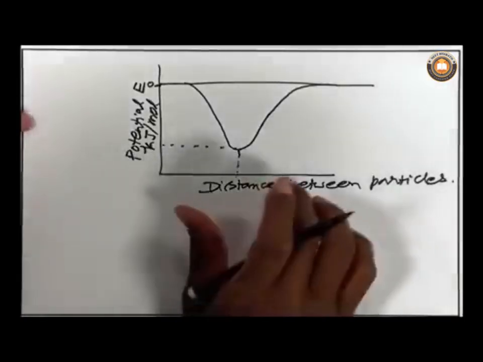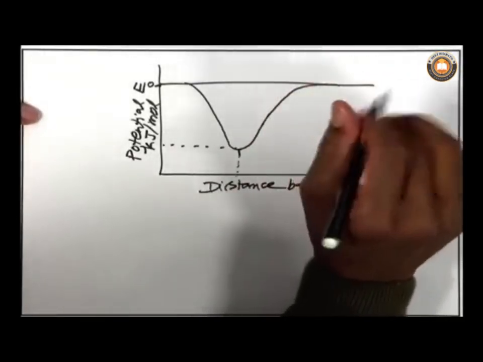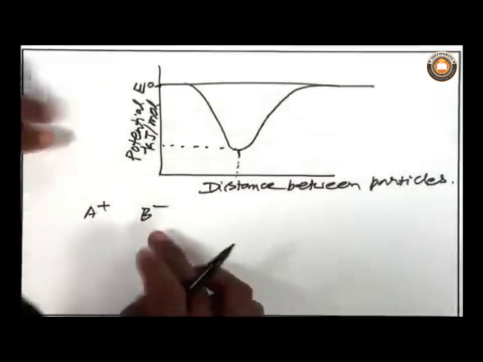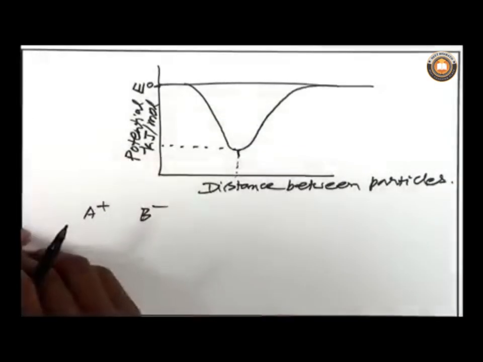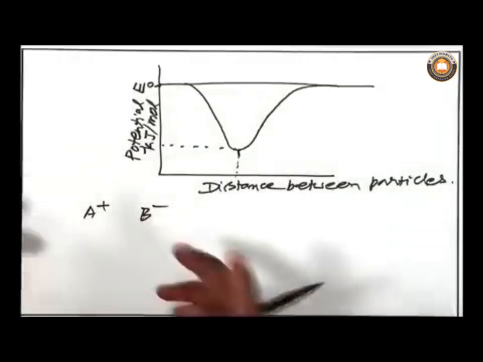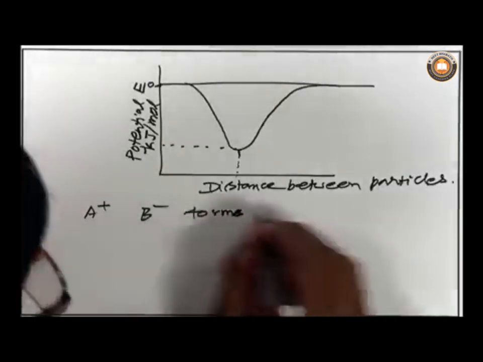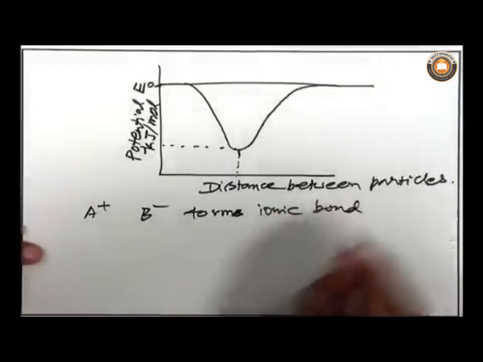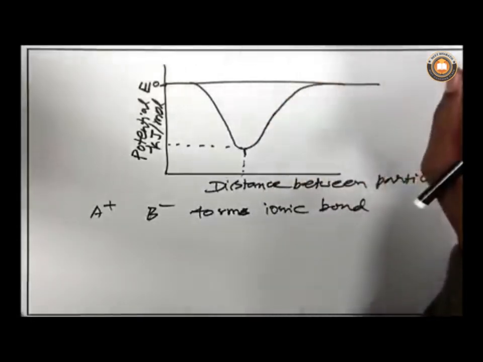For example, this concept, this model, can be used to explain the ionic bond. As I said before, you take a particle of A plus and B minus. Because they are oppositely charged particles, they approach each other because they are attracted to each other, and then they form an ionic bond. So, you can explain the formation of an ionic bond by this type of electrostatic potential energy model.